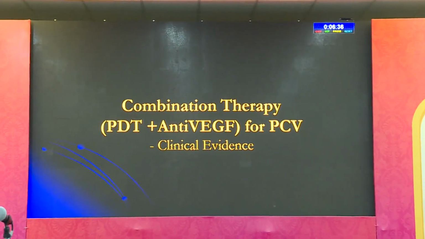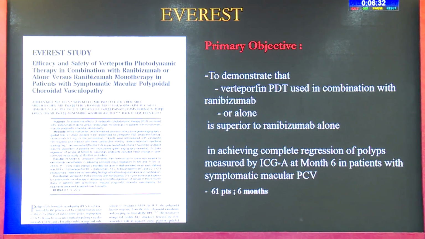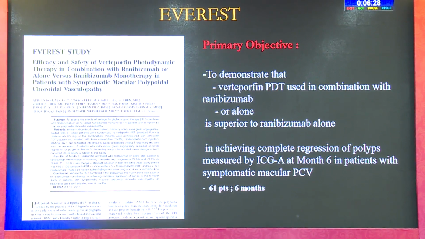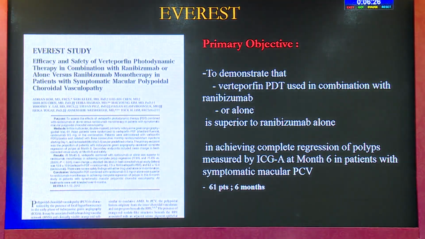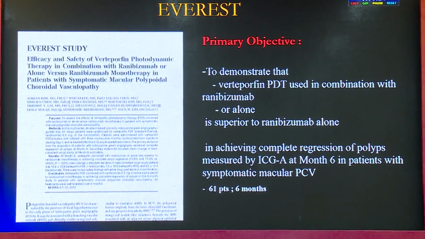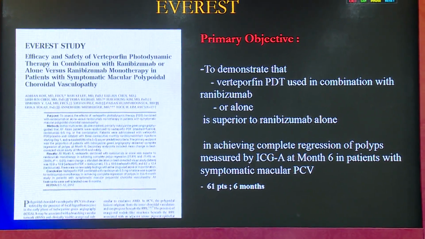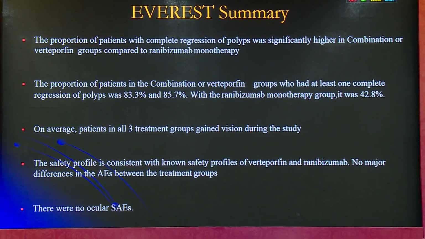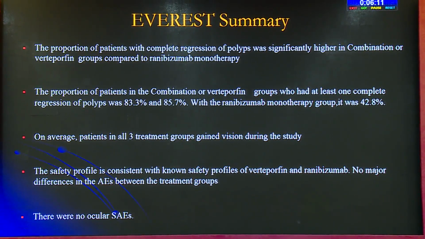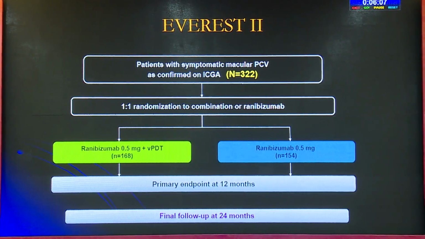So now coming to combination therapy, which was the game changer. The EVEREST started off with the primary objective looking at these 3 arms: combination PDT with ranibizumab versus PDT monotherapy versus ranibizumab monotherapy, and looked essentially at complete regression of these polyps at month 6. So it was actually a very small study. I personally felt it was kind of rushed through for symptomatic PCV. It generally showed that combination therapy was better than PDT as well as ranibizumab monotherapy. But it really didn't look at where the polyps were exactly.